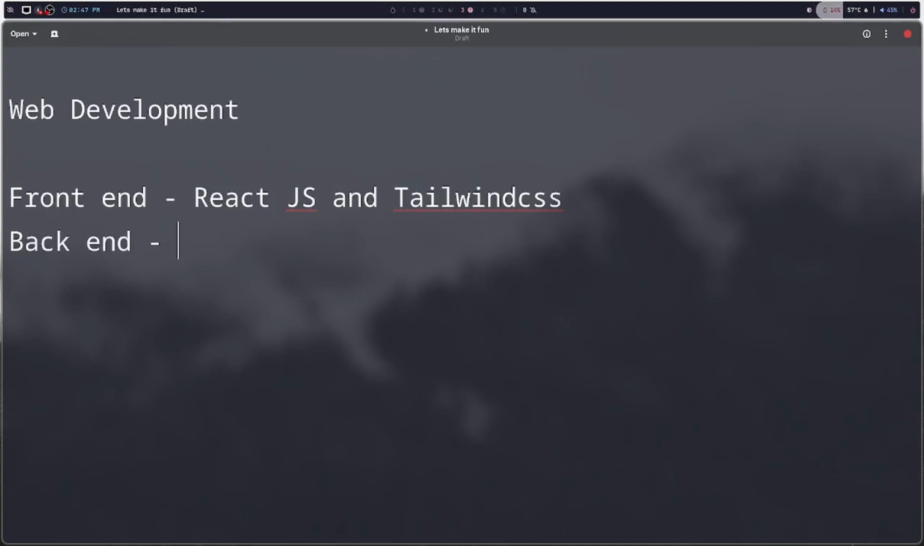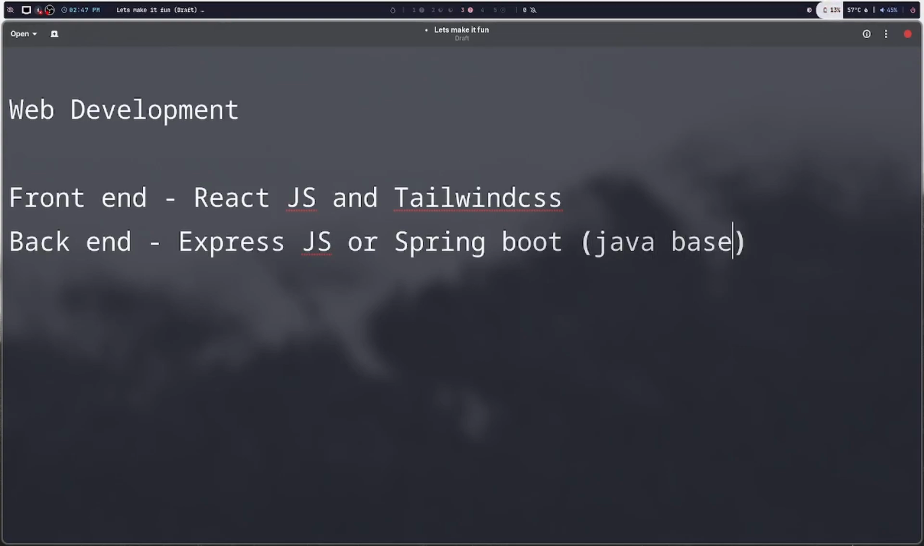And here we'll either use Node. Node is not a backend, it's a runtime. We'll use Express.js, or Spring Boot. It's Java backend. So if you don't know, that's what it is.